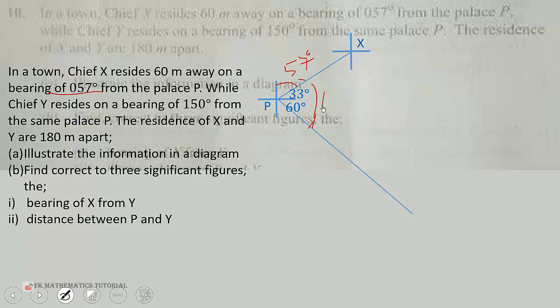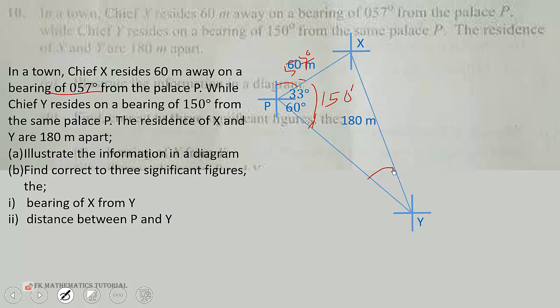So now town Y will be located down here, and we're told that, so we can connect Y to X now, and the measurements we're given: 60 meters from P to X and 180 meters from X to Y. Now we need to find this angle which is here.